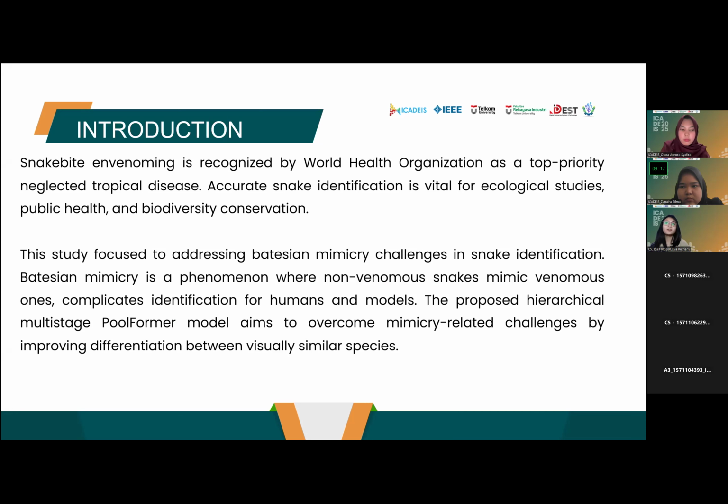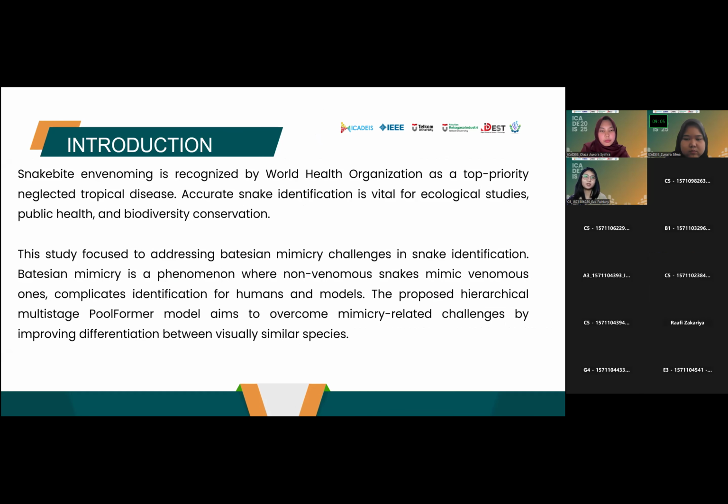Batesian mimicry is a phenomenon where non-venomous snakes mimic venomous ones, and it complicates identification for humans and models. So the proposed model aims to overcome mimicry-related challenges by improving differentiation between visually similar species.